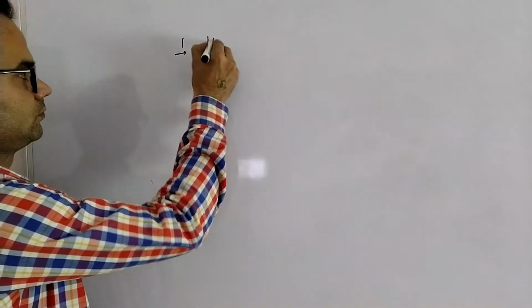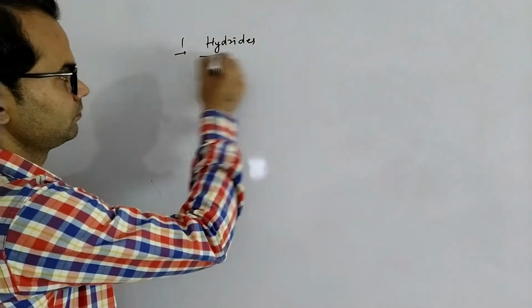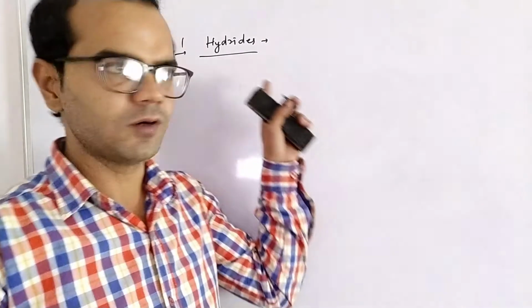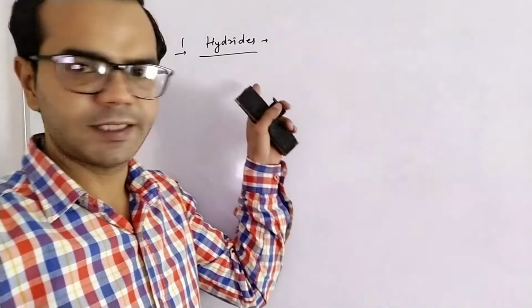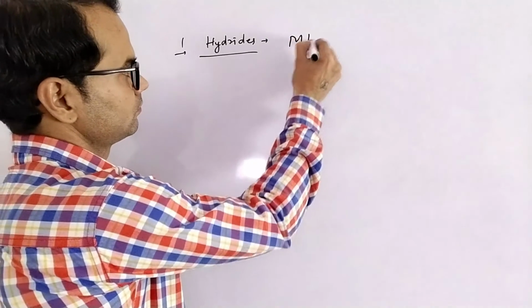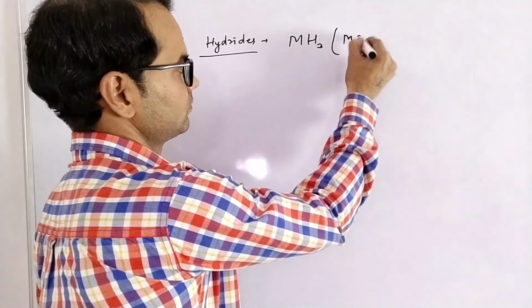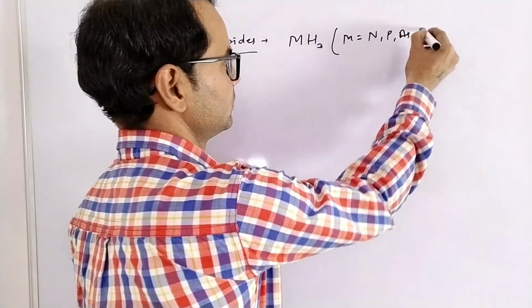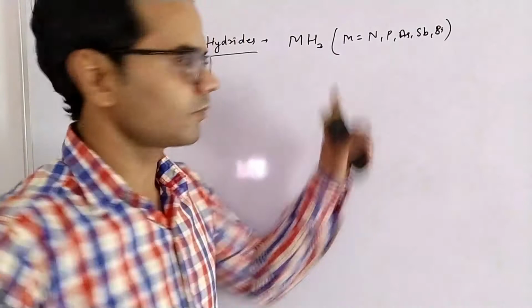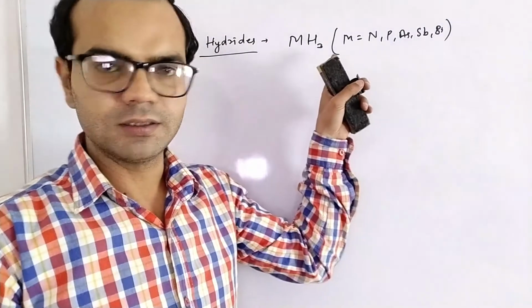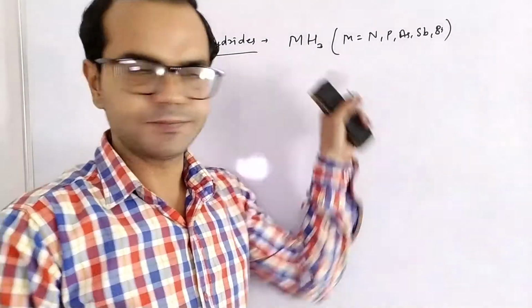Today we will discuss chemical properties of group number 15. First is hydrides. All the elements of group number 15 form hydrides, and the hydride type is MH3, where M is nitrogen, phosphorus, arsenic, antimony and bismuth. Type is MH3. All these hydrides are covalent in nature.